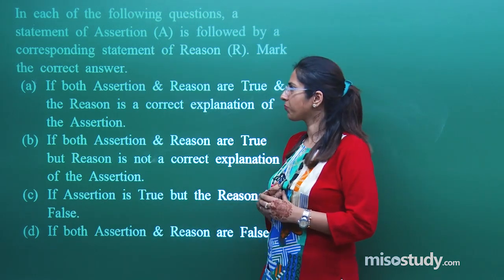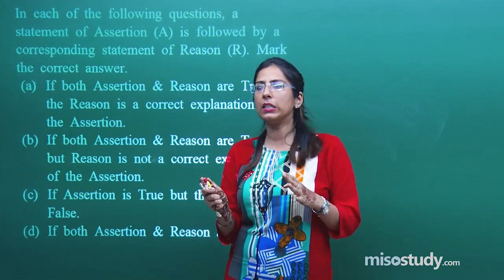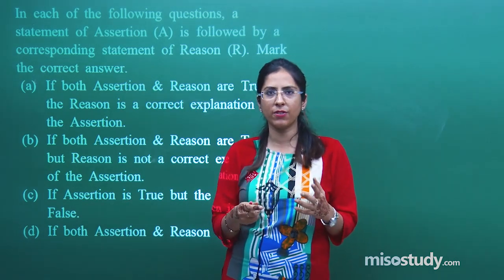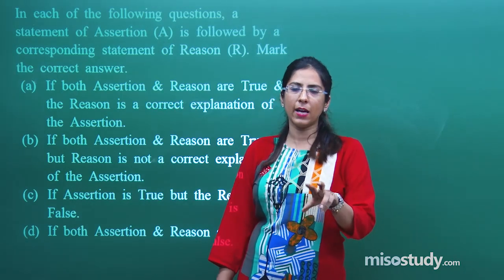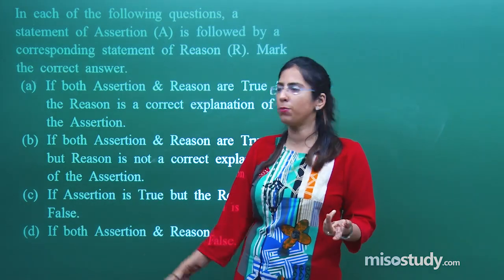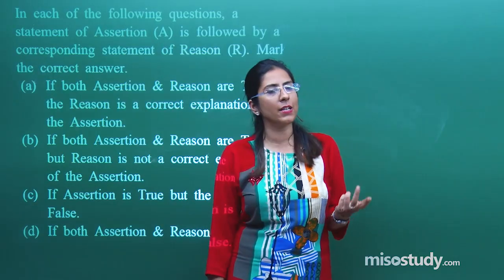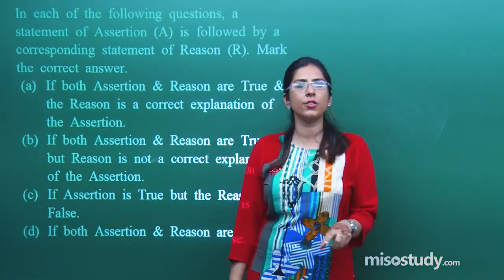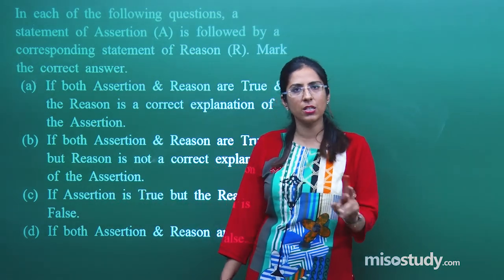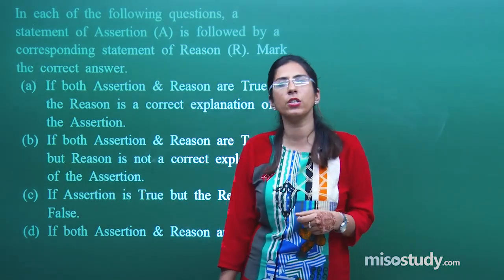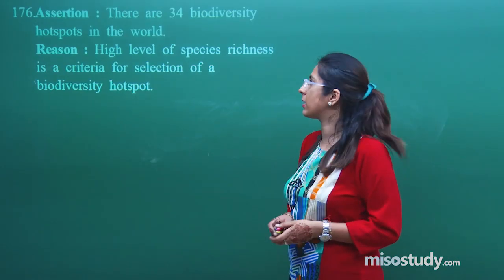If both assertion and reason are correct and reason is the correct explanation of assertion, we will go for option A. If reason is correct but it is not a correct explanation, we will go for option B. If assertion is right but reason is wrong, we'll go for option C. If both assertion and reason are wrong, we'll go for option D. So let's move on to the next question, question number 176.